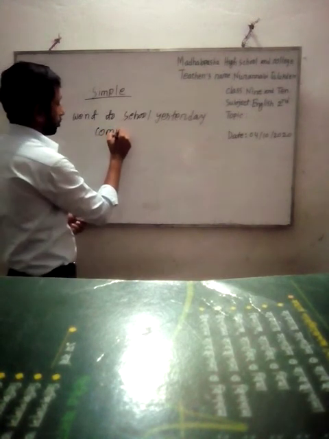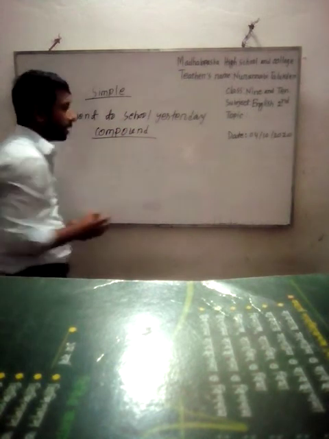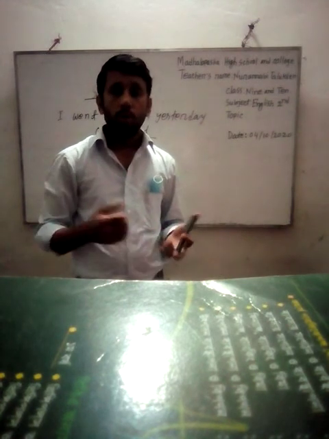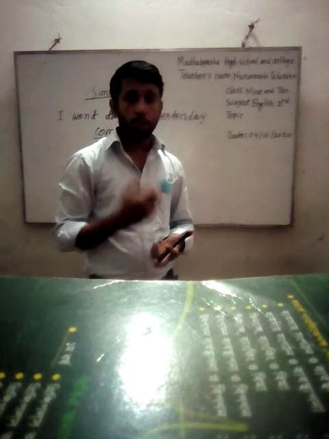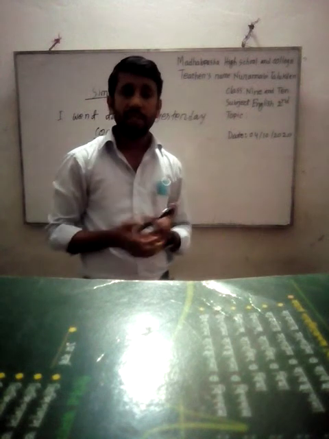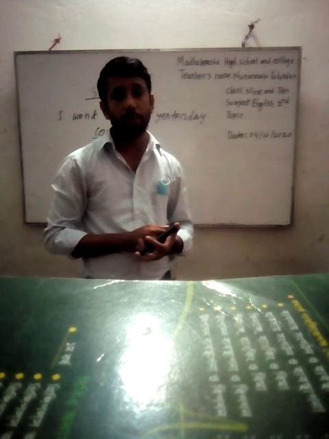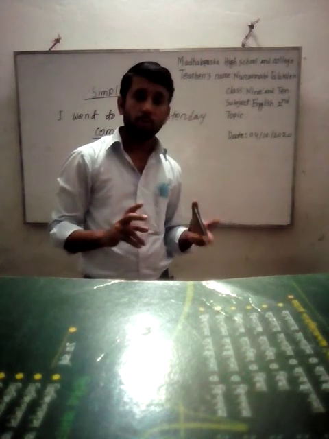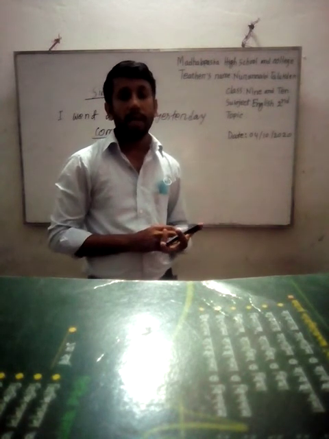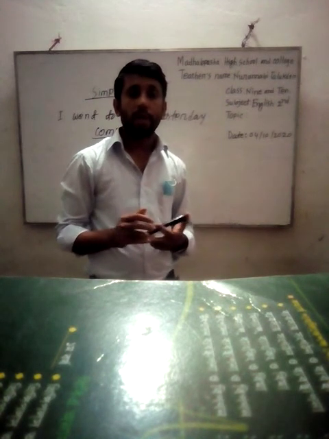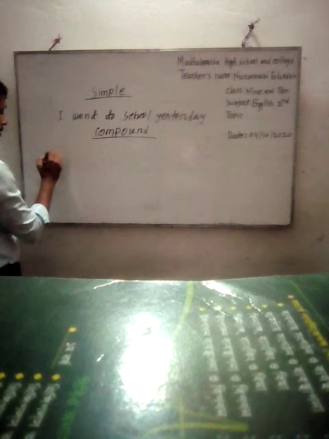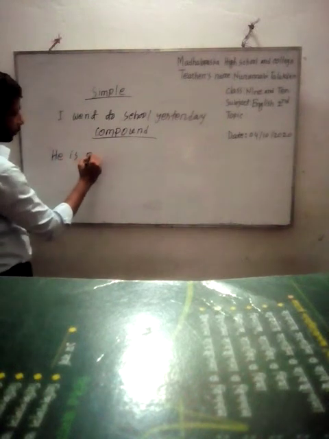Compound. If we find any sentence which is combined of two clauses or two finite verbs, and if the two clauses are conjoined by and, but, or, as, so, then we will recognize it as a compound sentence, such as: He is poor.